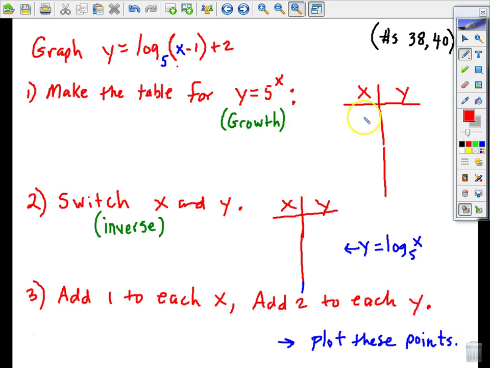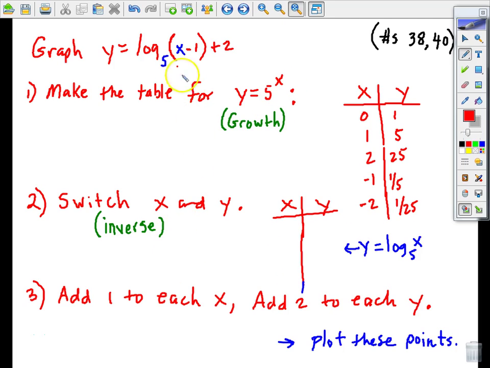All right, let's run through that real quick. If x is 0, y is 1; 1, 5; 2, 25; -1, 1/5; -2, 1/25.